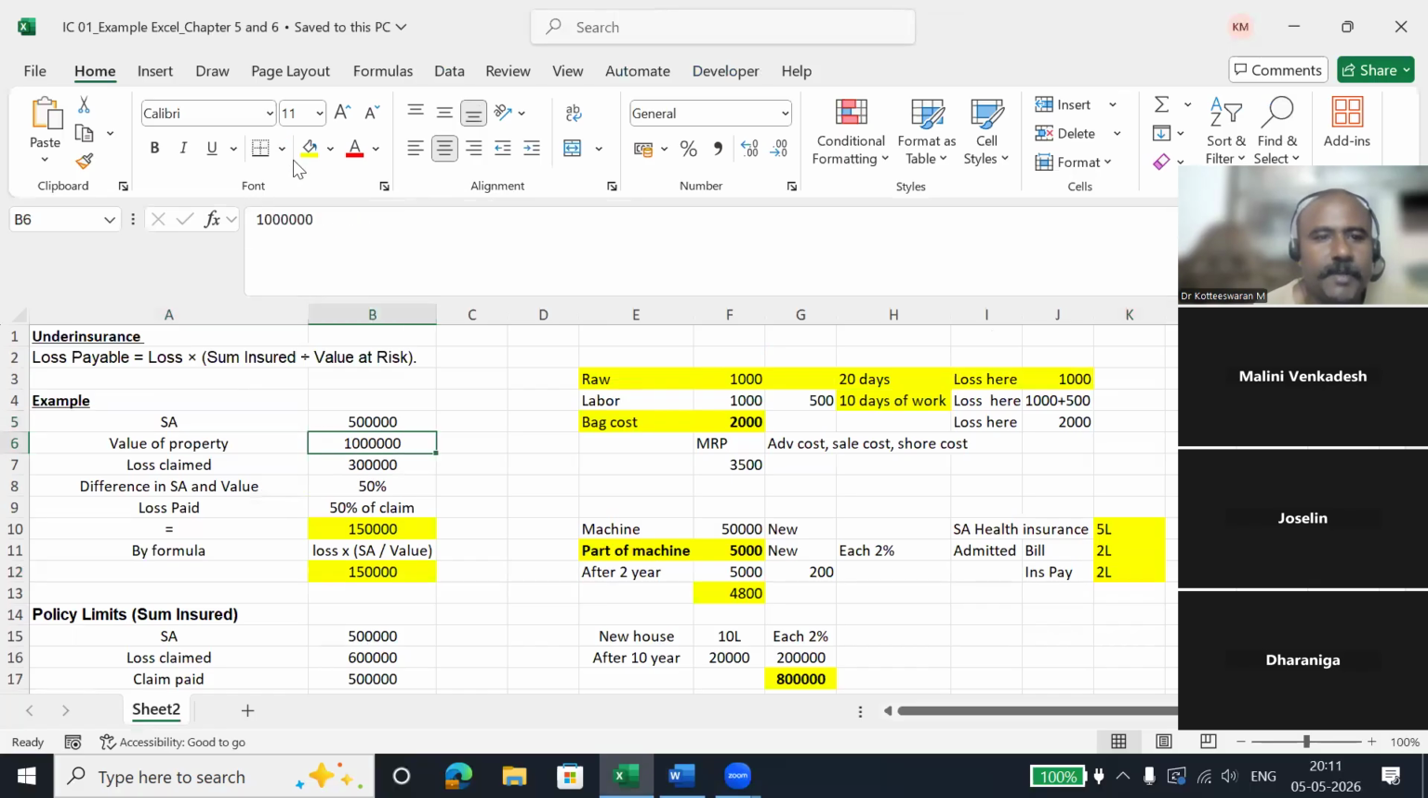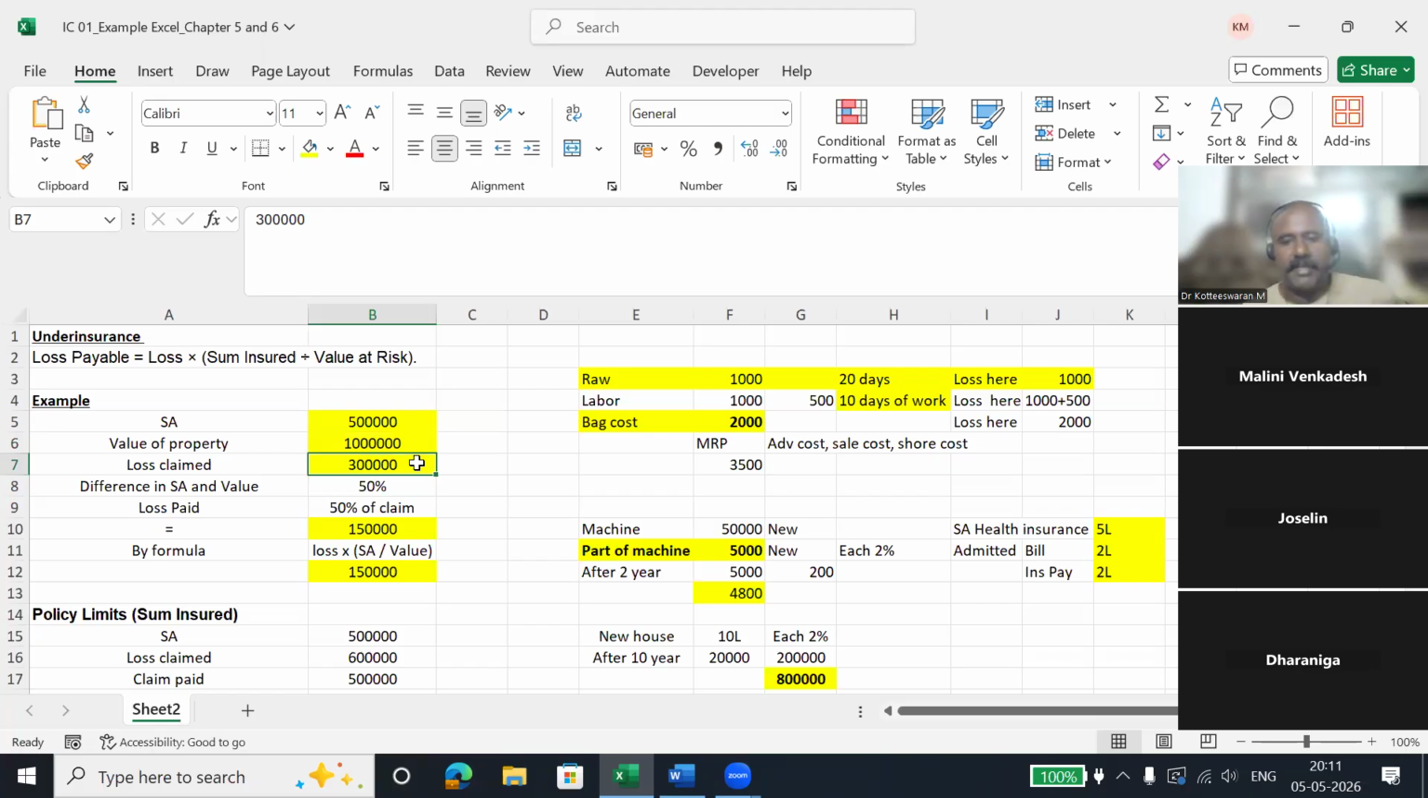I told you the value of the property is 10 lakh rupees. But you are deliberately reducing that to 5 lakhs. So the sum assured is 5 lakhs. You are just deliberately reducing it to 5 lakhs, and there is a claim. You are going for a 3 lakh claim. So logically, the sum assured is 5 lakh. If you are going for a 3 lakh claim, the insurance company should pay 3 lakh.